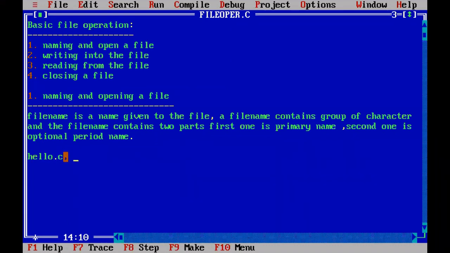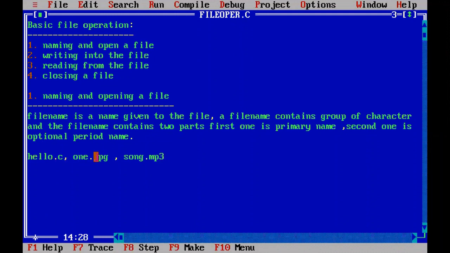For example, here I'm writing one dot jpg. Here the group of characters before the dot is the name of the image. One is the name of the image. So what is the type of that file? It is a JPEG type. That means it is a JPEG image type. And here I am writing song.mp3.